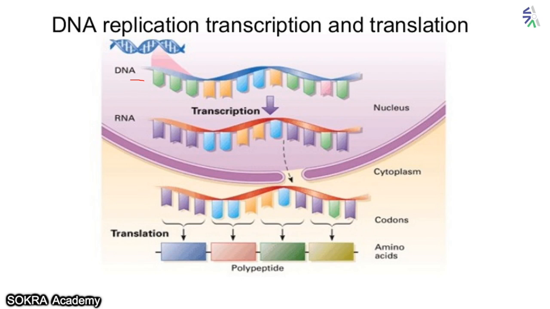See, this DNA is transcribed into RNA. Now this process, as I've told you before, takes place in the nucleus. Then this mRNA comes out into the cytoplasm. What happens is DNA is transcribed into RNA, and after that this comes out into the cytoplasm. And what happens in the cytoplasm? This process of translation takes place, where this RNA is converted into amino acid sequences, or they are converted into protein. A polypeptide of amino acids is called a protein.